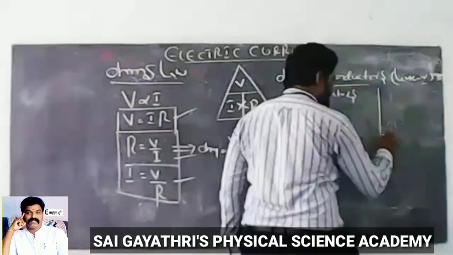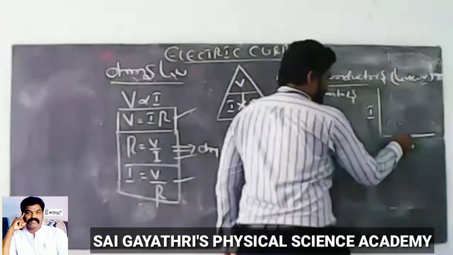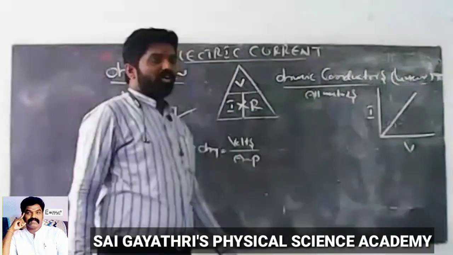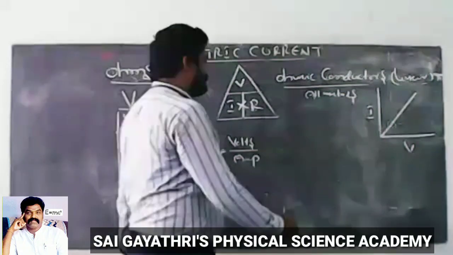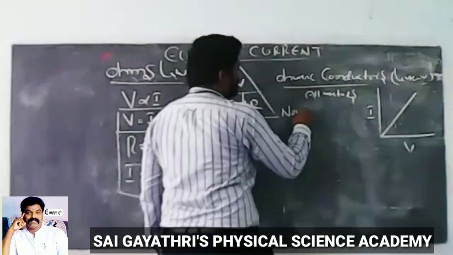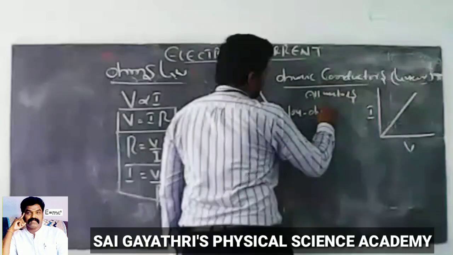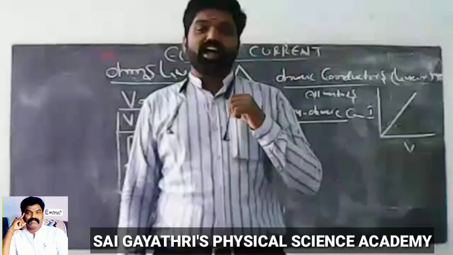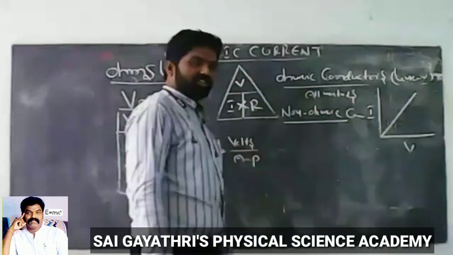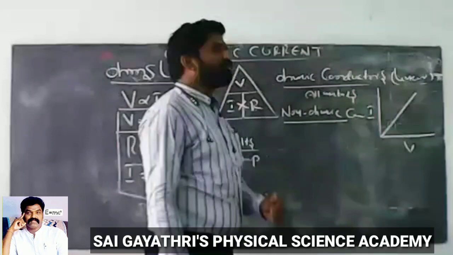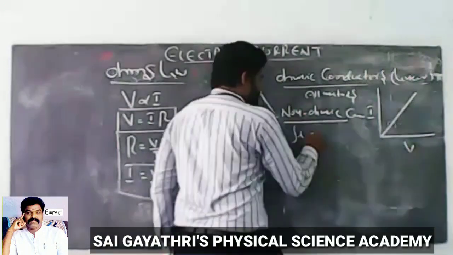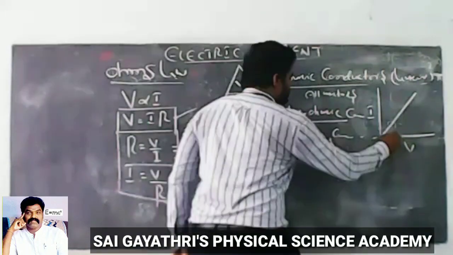In linear conductors, with voltage and current on the axes, the graphical representation of ohmic conductors is like this. Linear ohmic conductors are nothing but linear conductors. Next, non-ohmic conductors: conductors which do not obey Ohm's law are called non-ohmic conductors. What are non-ohmic conductors? Semi-metals, which are metalloids, such as silicon, germanium, graphite, etc.